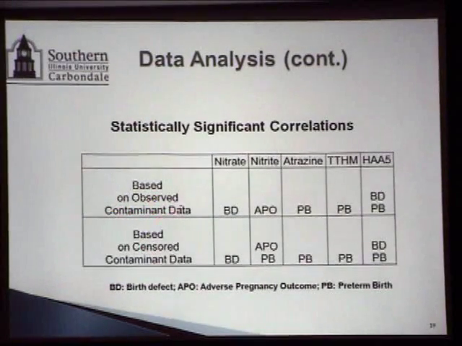Again, as I said, we had 2 different data sets, observed and censored, specifically because of nitrite and to some extent atrazine. And you can see that in the nitrite data, based on the observed data, no correlation was developed for preterm birth with nitrite, but when you look at censored data, there was a correlation.